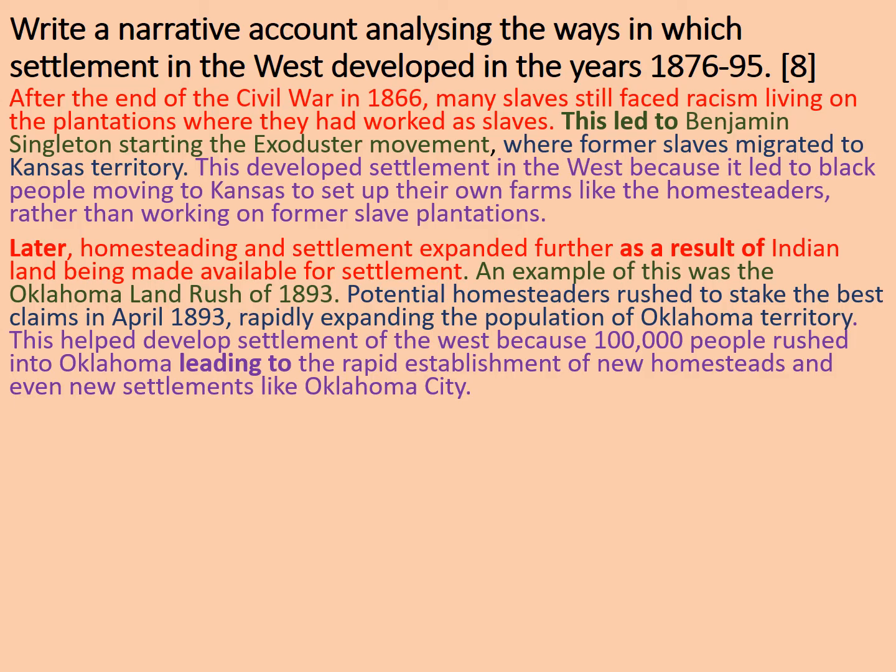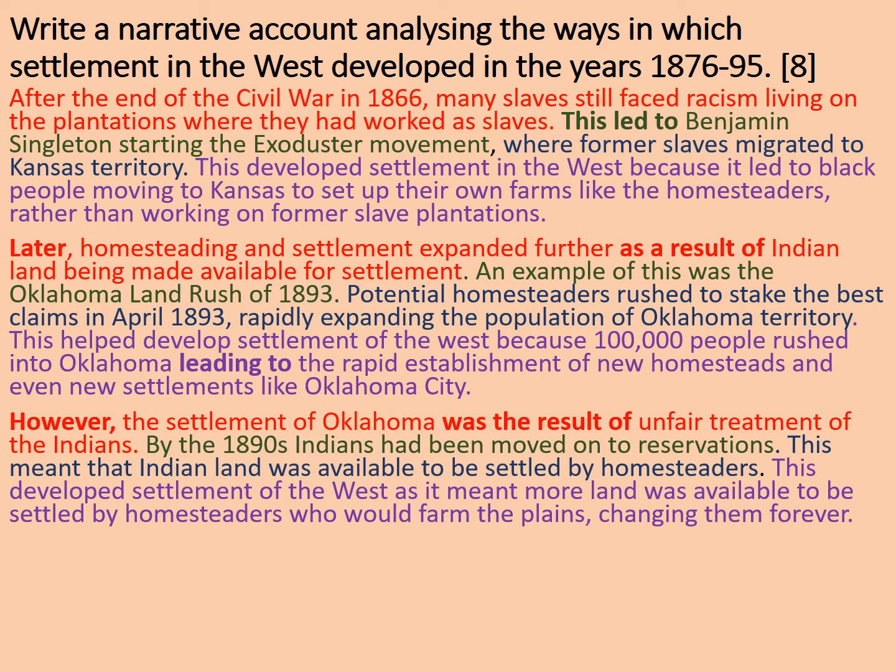An example of this was the Oklahoma land rush of 1893. Potential homesteaders rushed to stake the best claims in April 1893, rapidly expanding the population of Oklahoma Territory. This helped develop settlement in the West because 100,000 people rushed into Oklahoma, leading to the rapid establishment of new homesteads and even new settlements like Oklahoma City. Alright, let's see what I can include as another example.